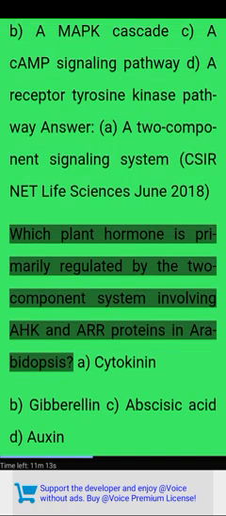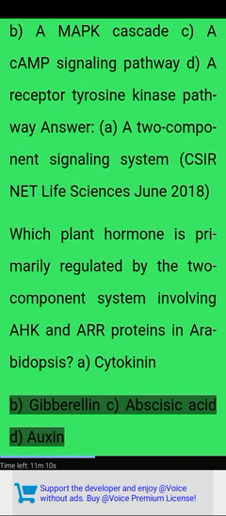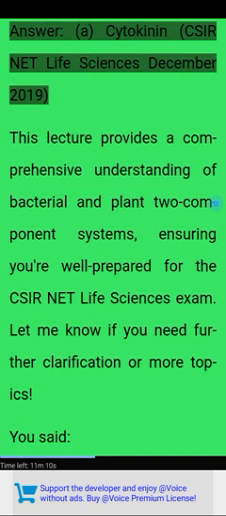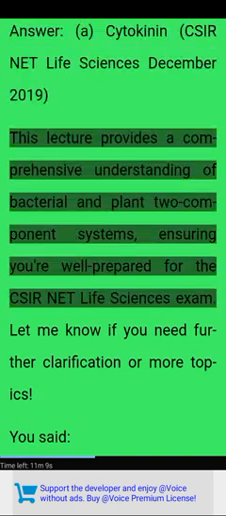Which plant hormone is primarily regulated by the two-component system involving AHK and ARR proteins in Arabidopsis? A. Cytokinin. B. Gibberellin. C. Abscisic acid. D. Auxin. Answer. A. Cytokinin. CSIR NET Life Sciences December 2019.